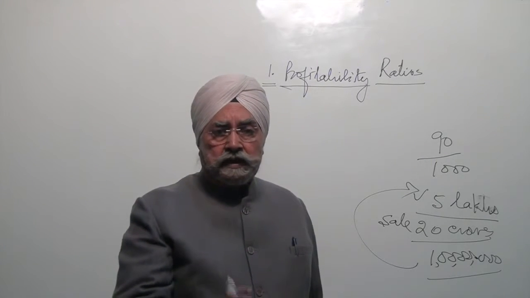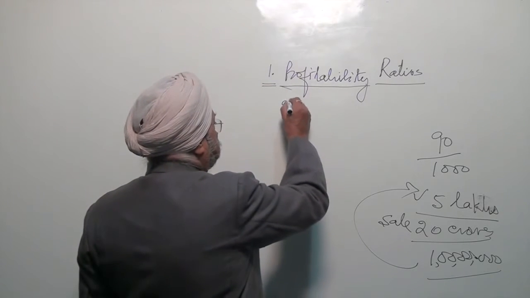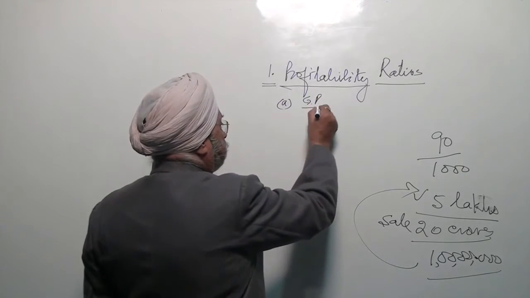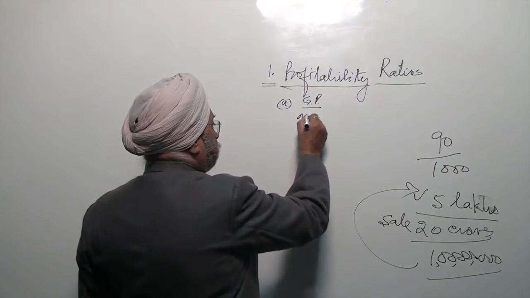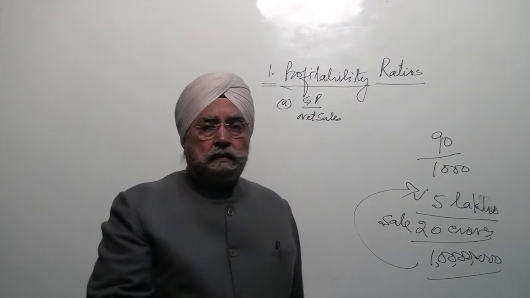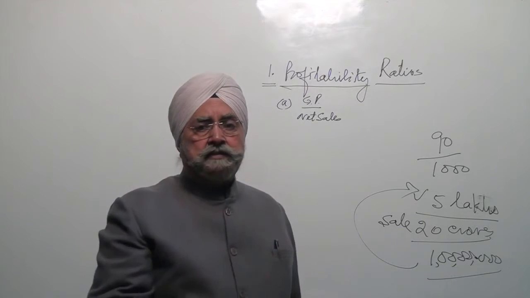For example, gross profit ratio. It is the ratio between gross profit and net sales.